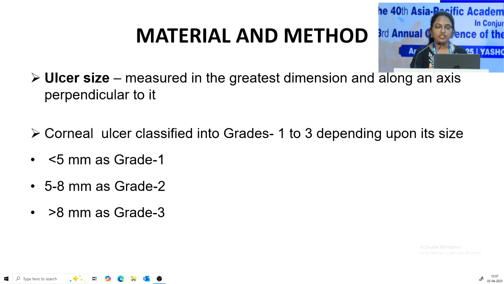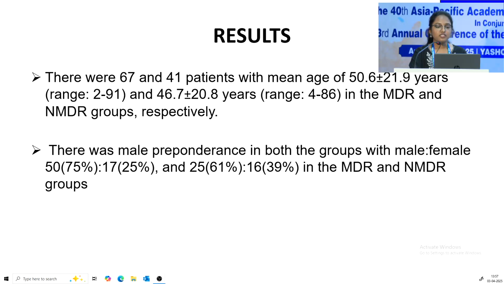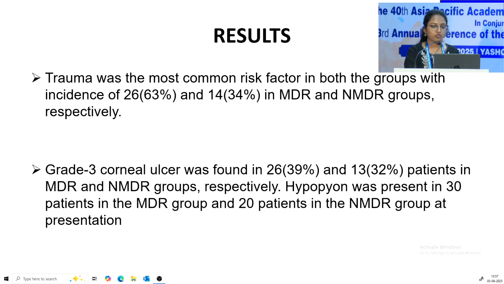So we graded the corneal ulcer based upon size into 3 categories: less than 5 mm as grade 1, 5 to 8 mm as grade 2, and more than 8 mm as grade 3. So we conducted the antimicrobial sensitivity test on the disc diffusion and Vitek system, and strains that were intermediate susceptible were considered as resistant. So there were 67 patients in the multi-drug resistance group and 41 in the non-multi-drug group, and there was a slight male preponderance in both groups.